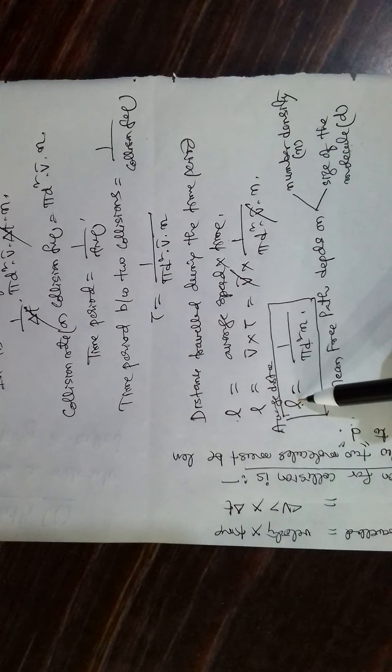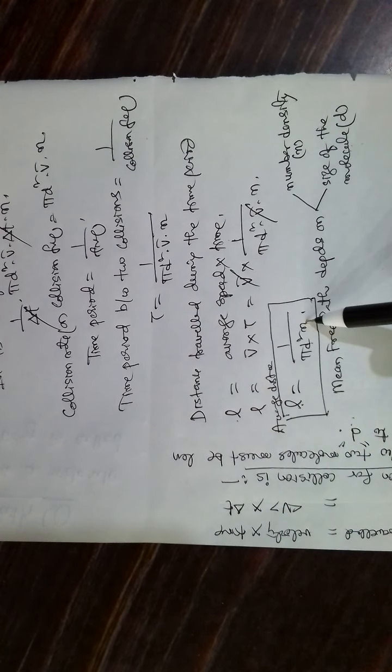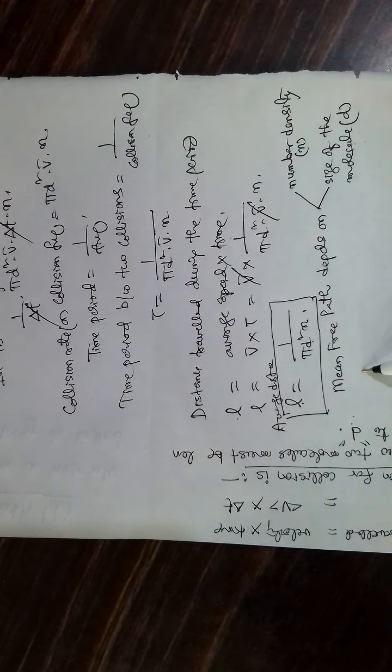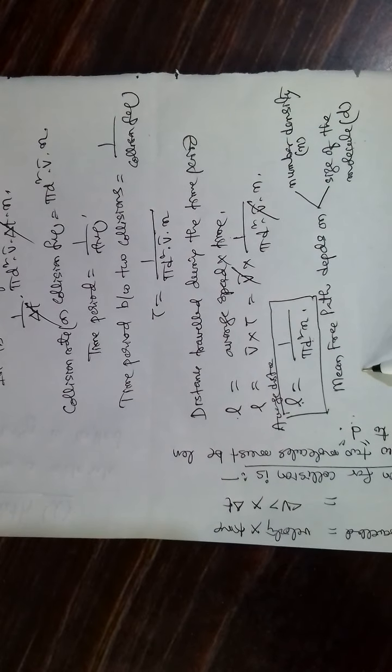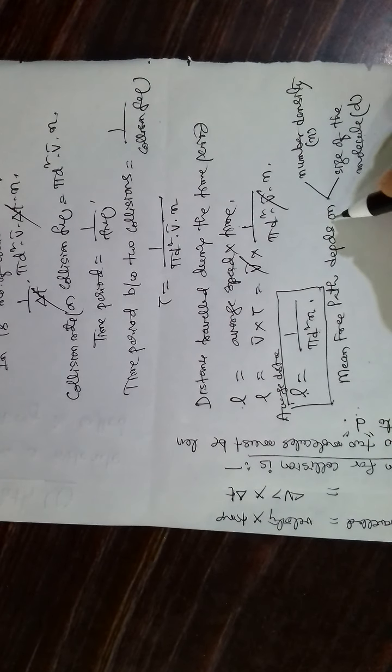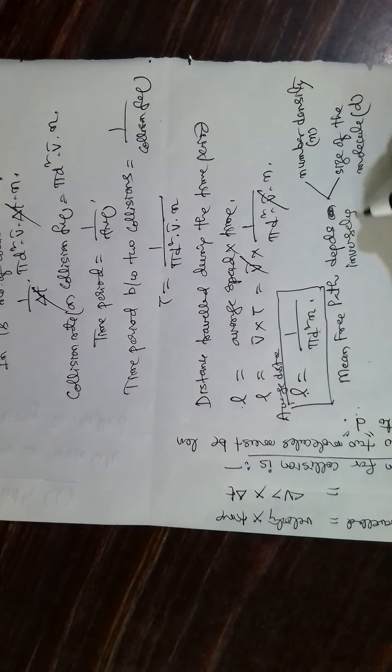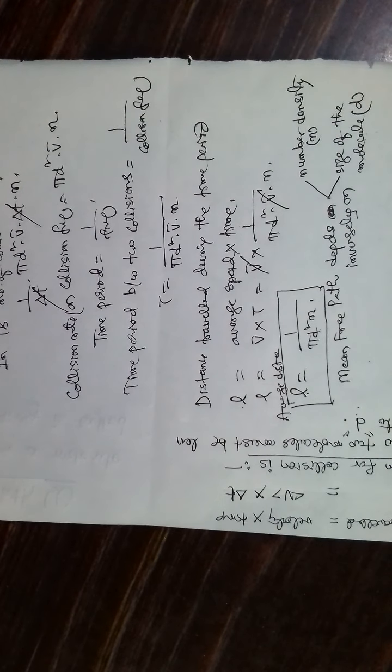And the mean free path is inversely proportional to number density and square of the diameter of the molecule. It depends inversely on number density and size of the molecule.